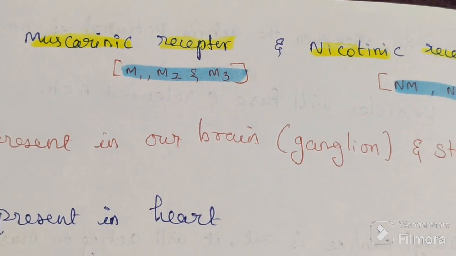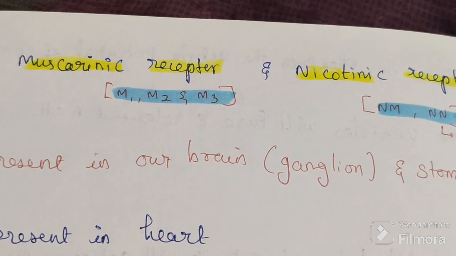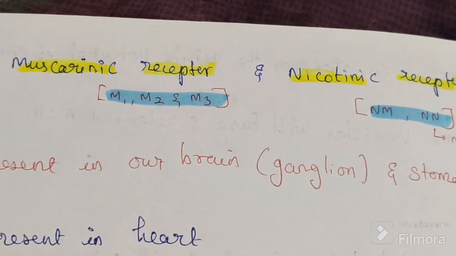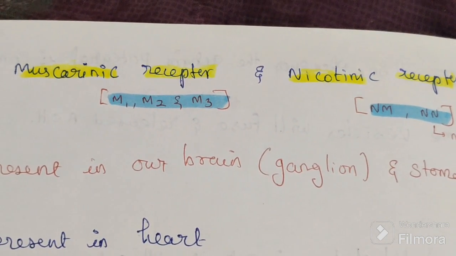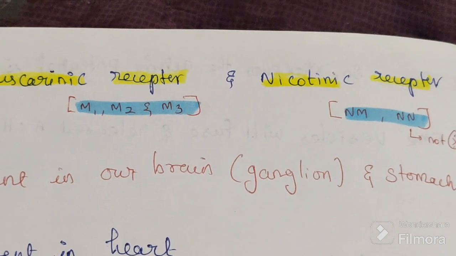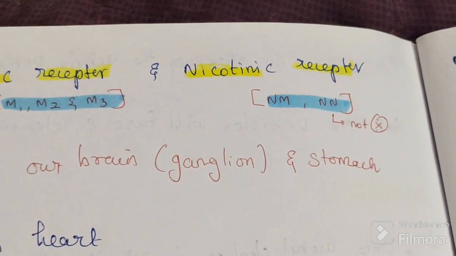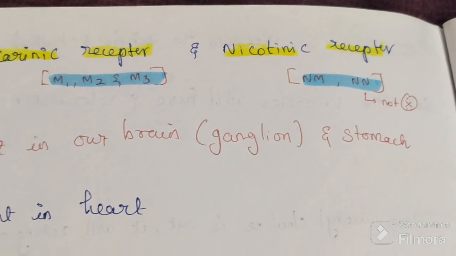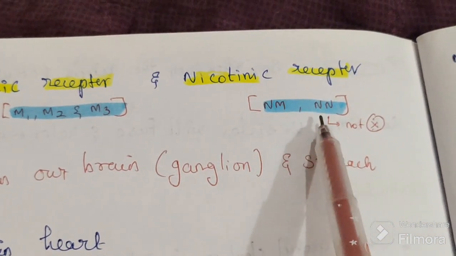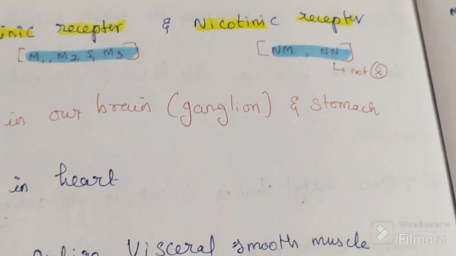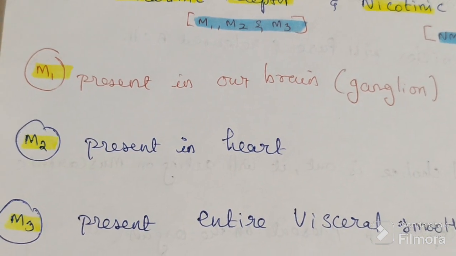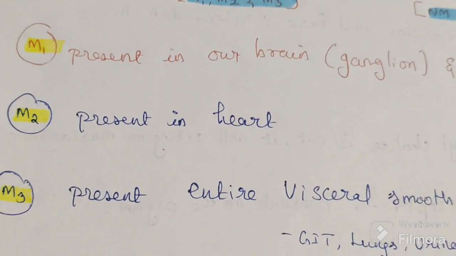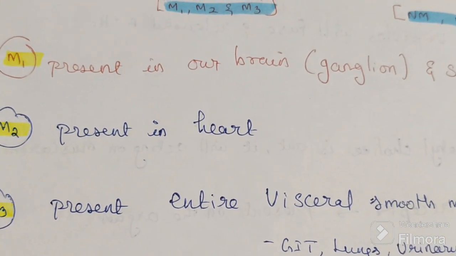Discuss two types of receptor, muscarinic receptor and nicotinic receptor. Muscarinic receptors are of three types, M1, M2, M3. The nicotinic receptor has two types, NM and NN. Totally five types of receptor. This NN is not important. Where does M1 present, where does M2 present, where does M3 present in the human body?